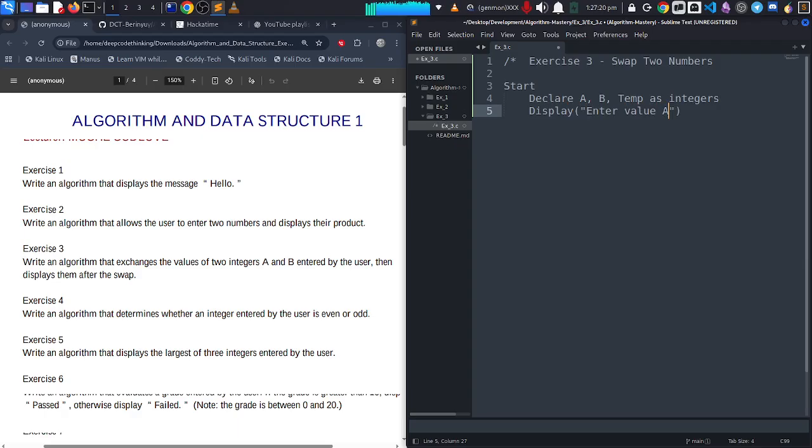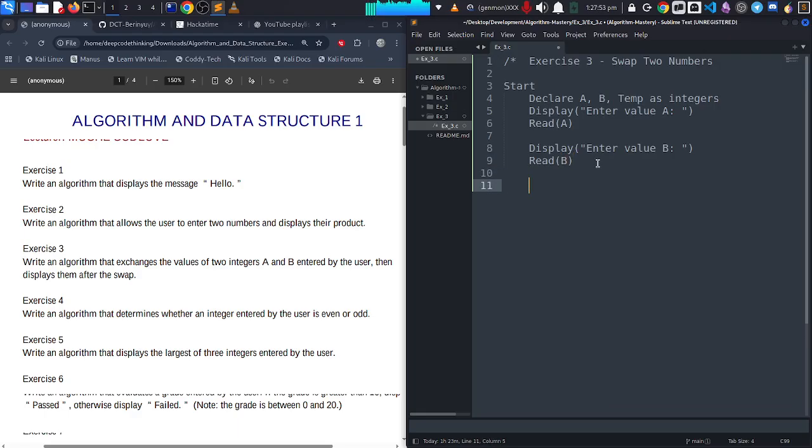Okay, now since it's pseudocode, you don't need to put a semicolon at the end. So now to read the value, I will say read a. Since I need to do that for the next value, I'll just copy and paste to save time. So for b, it will be the same, except here I'll put enter value b, and down here I'll put read b. Now here comes the logic.